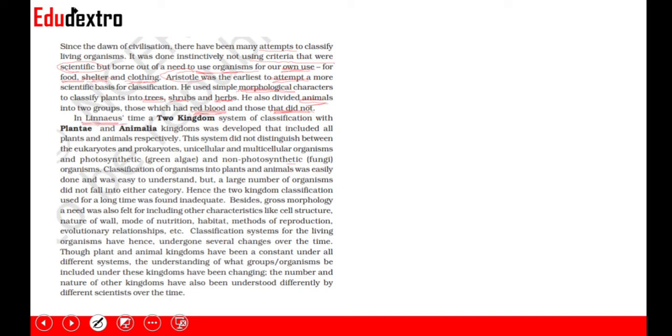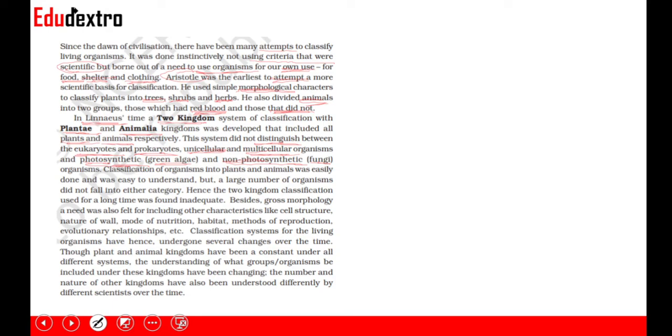In Linnaeus' time, a two kingdom classification with Plantae and Animalia was developed that included all the plants and animals respectively, but this system also had drawbacks. It did not distinguish between the eukaryotes and prokaryotes, unicellular and multicellular organisms, and also it did not distinguish between the photosynthetic green algae and non photosynthetic fungi. So, even Linnaeus classification had so many drawbacks.